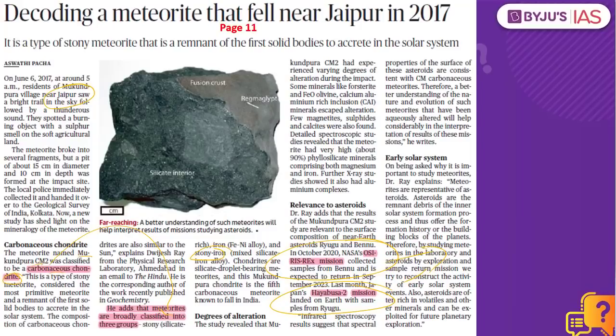So these samples from the asteroid and from the meteorite, we should be in a position to understand, compare and finally understand the historical idea about our solar system. And apart from that, these asteroids are also rich in volatiles, and they might also have more minerals as well. When we are exploring space in the near future, minerals can also be explored from these asteroids, is what we have to understand in reference to this article.